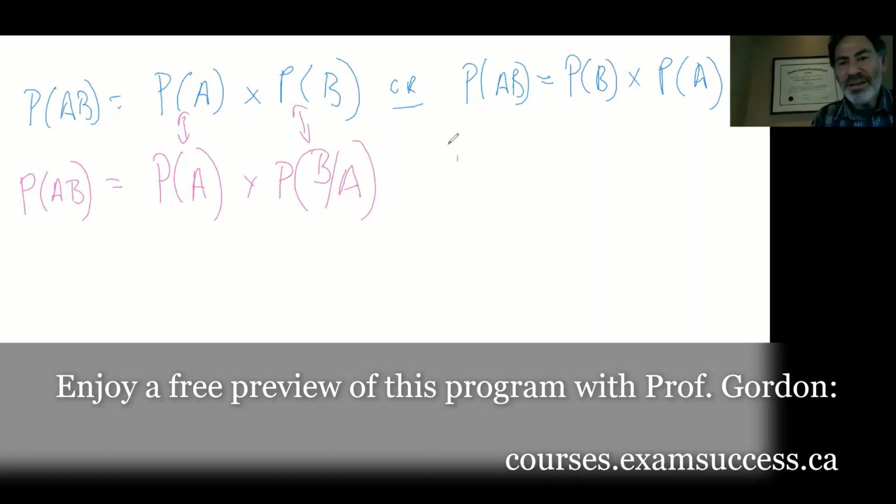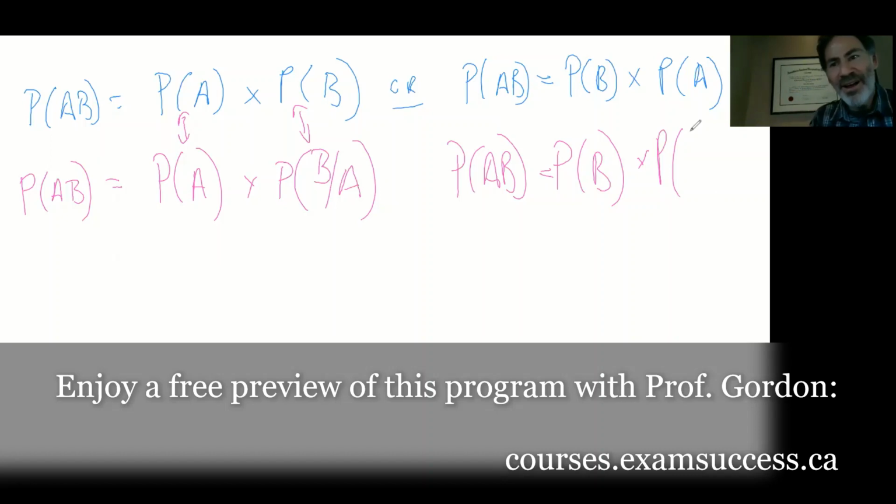What about if they give us in the question the probability of B? Well, now I'll have to find in the question something that says something about the probability of A given that B has occurred, because they're not independent. Probability of A given that B has occurred. So I think this is the link into understanding the probability for where we're going on the exam for questions.